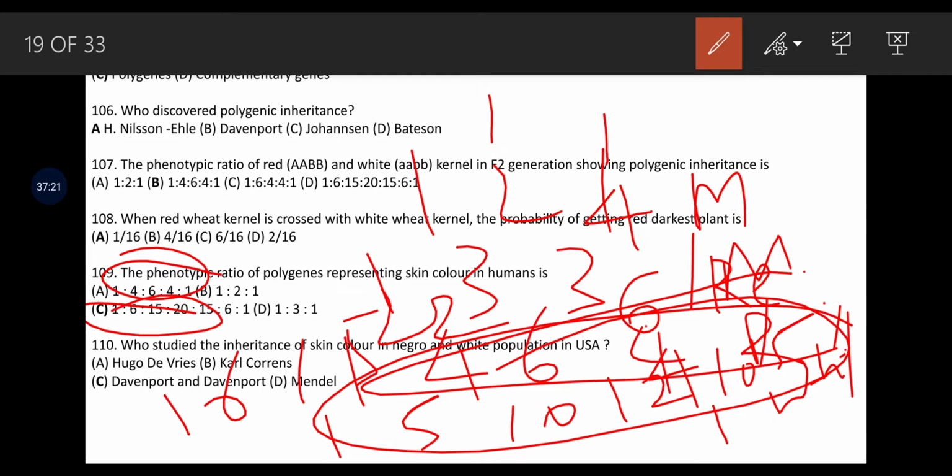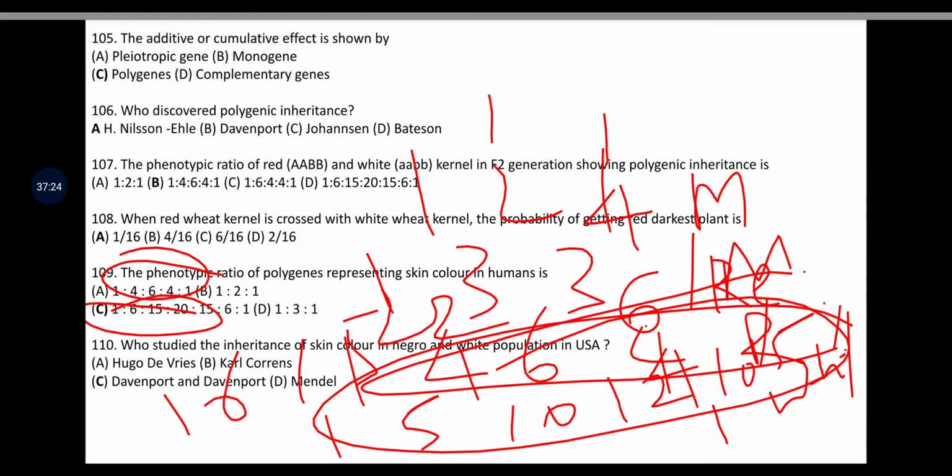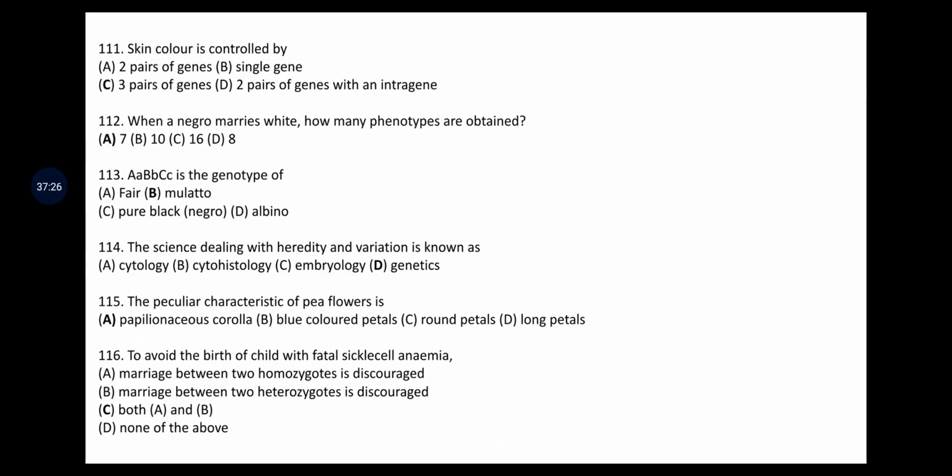इसको स्टडी किया था डेवनपोर्ट ने. Skin color is controlled by 3 pair of genes. When a Negro married white, how many phenotypes are obtained? आंसर है 7, ठीक है. वो डिफरेंट कलर कॉम्बिनेशंस बनेंगे. Capital A small a, capital B small b, capital C small c is the genotype of mulatto.